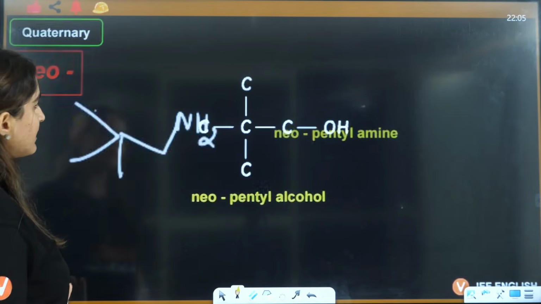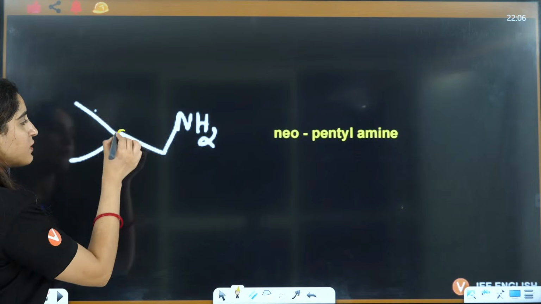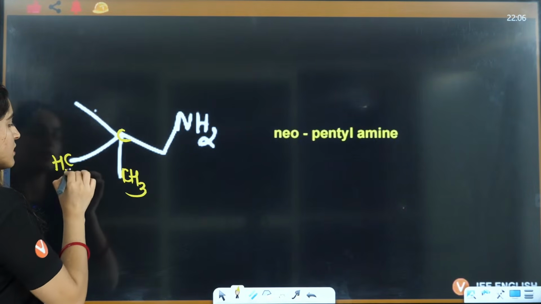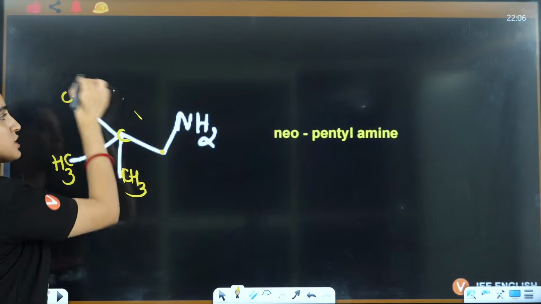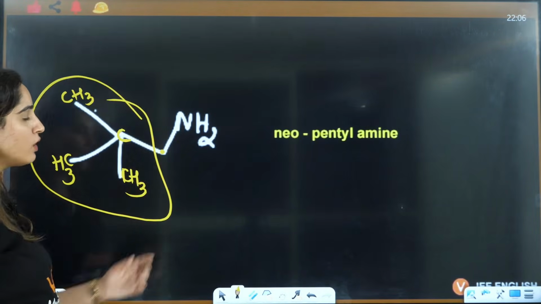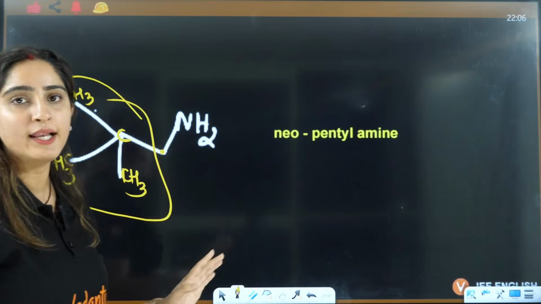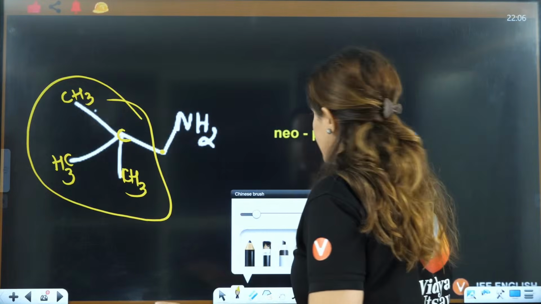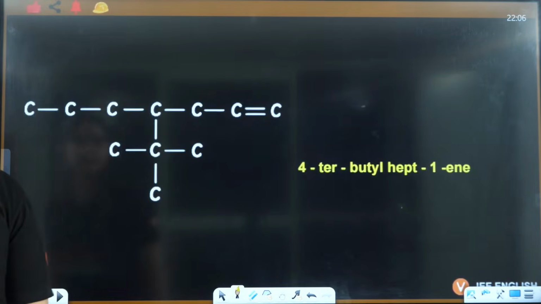Right, everybody? Tell me if that is clear. Now if you see this here, this is carbon which is connected to 3 methyl groups. This is CH3, this is CH3, this is CH3, and this is C. So this particular group will become neo, and this is 1, 2, 3, 4, 5. So it is neopentyl amine. Got it, everybody? Okay.